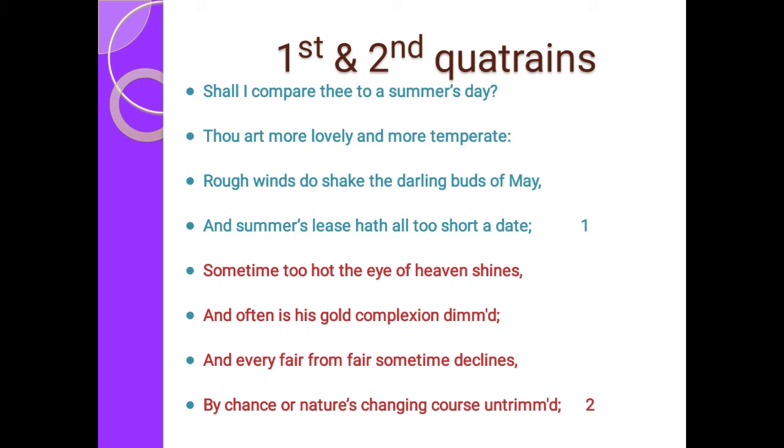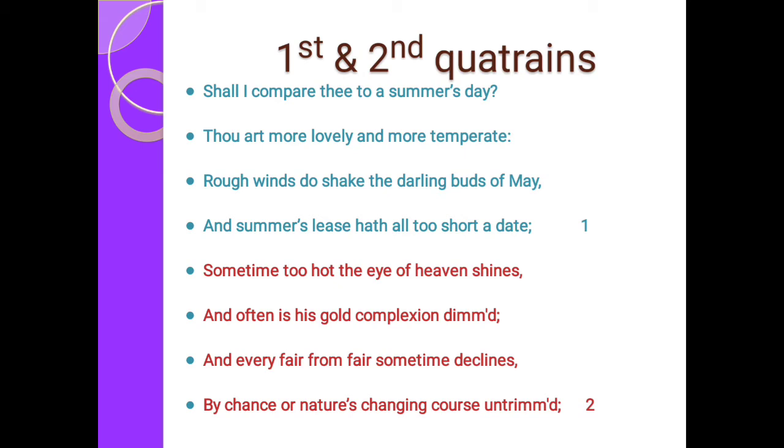Now you are looking at the first two quatrains. The first quatrain: Shall I compare thee to a summer's day? Thou art more lovely and more temperate. Rough winds do shake the darling buds of May, and summer's lease hath all too short a date. This is how Sonnet 18 opens.